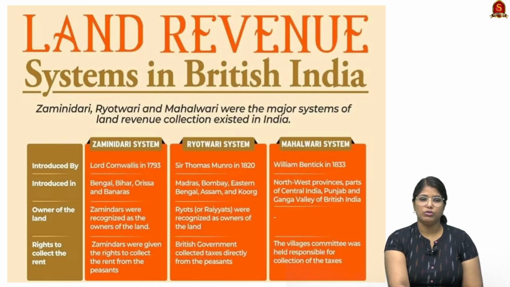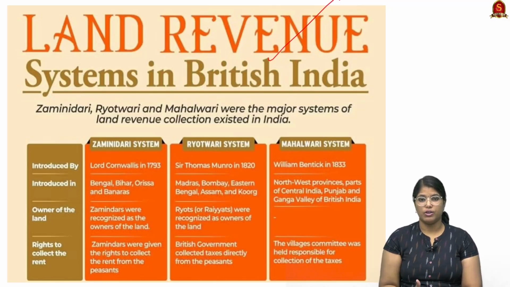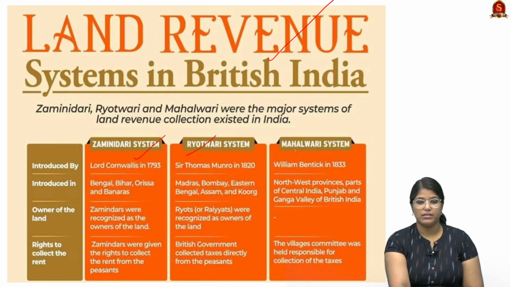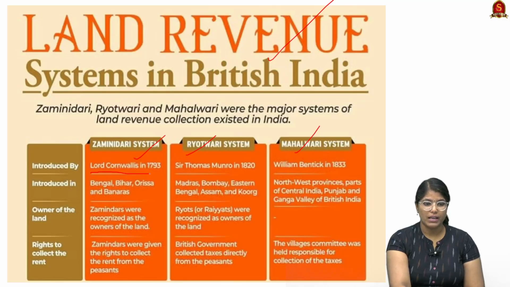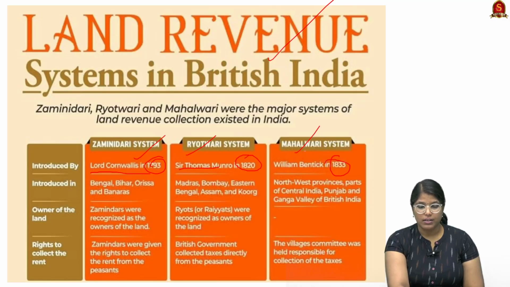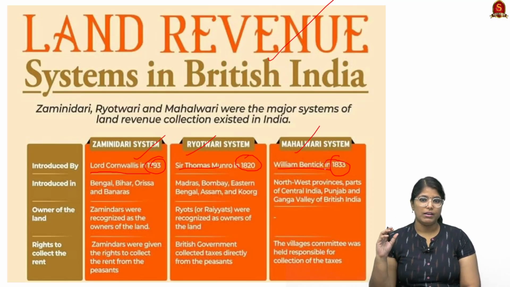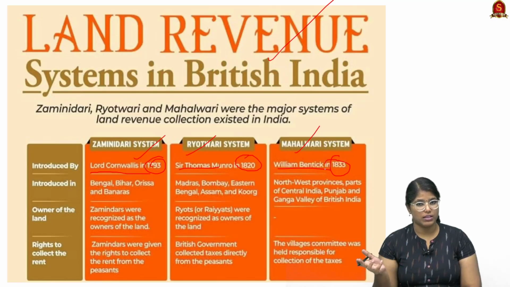So we shall quickly go through the land revenue systems during British India. It can be classified into 3 different types. Firstly, the zamindari, then the rayatwari, then the mahalwari. The zamindari system was launched by Lord Cornwallis in 1793. Rayatwari was launched in 1820 by Sir Thomas Munro. Then in 1833, Mahalwari by William Bentinck. All the names and the years are very, very important. Even when you are asked while sleeping, you have to just wake up and tell all the names. It is that important. It can be asked in prelims as well as used in your mains.